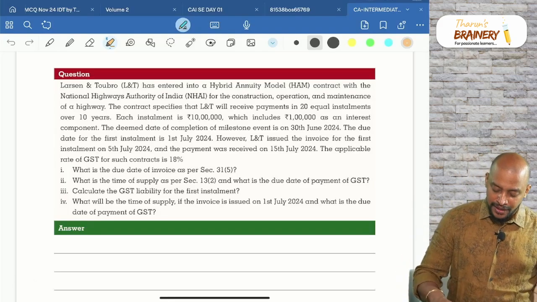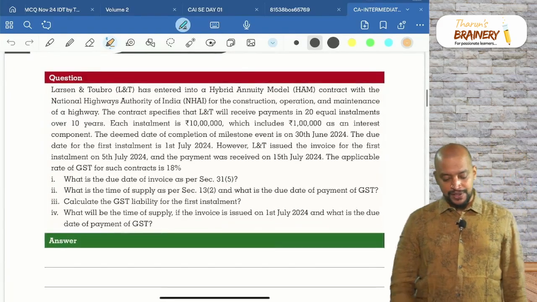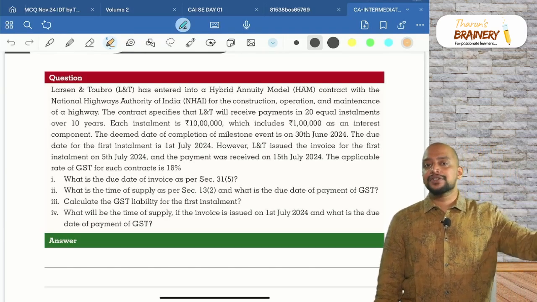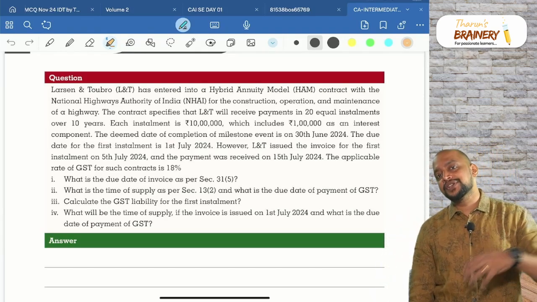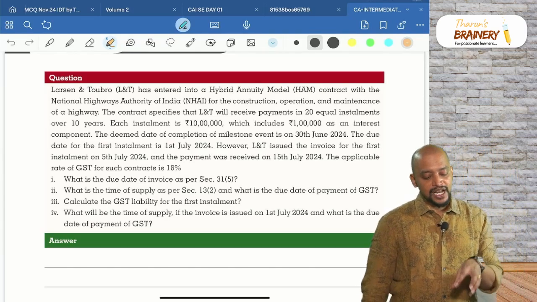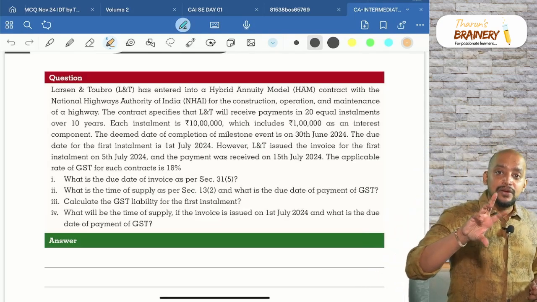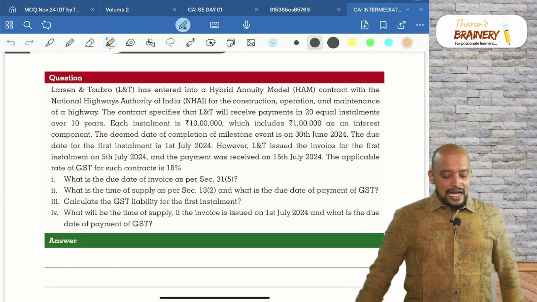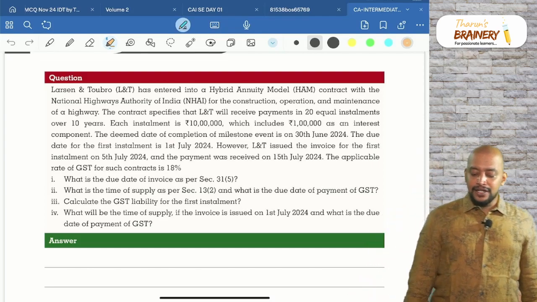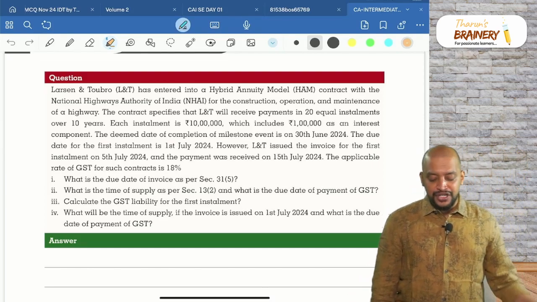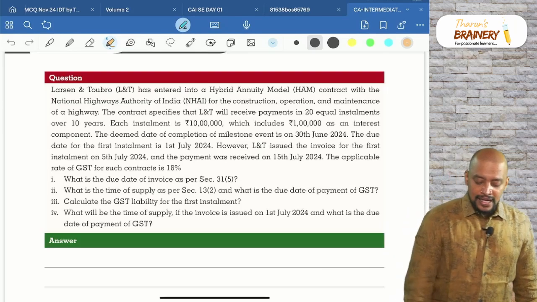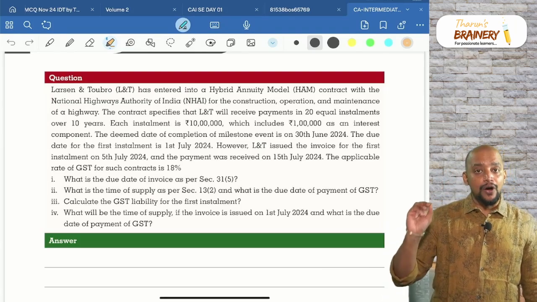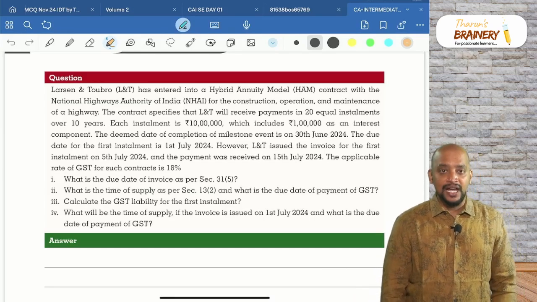Now I have given one question. Have a look into this question. ICAI has not given questions on amendments, so I have included questions on amendments also. Maybe a similar question like this could come in the exam. Larsen and Turbo has entered into a hybrid annuity model contract with the National Highway Authority of India for the construction, operation and maintenance of the highway.